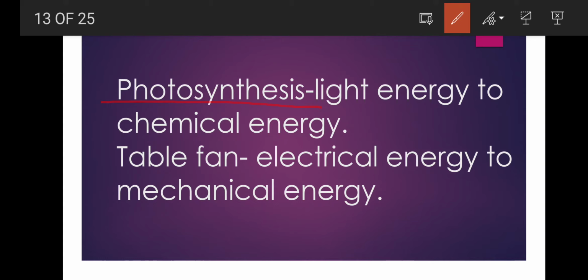Okay. Now next is a table fan. In a table fan, what happens? Electrical energy is converted to mechanical energy. Okay. So in an electric motor, like in a table fan or in any kind of fan, what is there? A motor is there. Clear? So the electrical energy changes into mechanical energy, and this energy rotates the axle of the motor, which means we can say the blades of the fan.